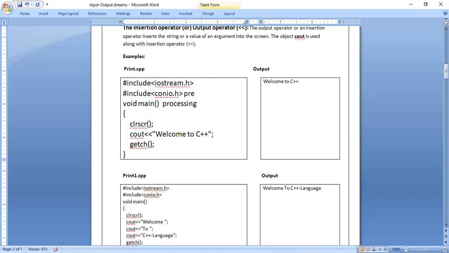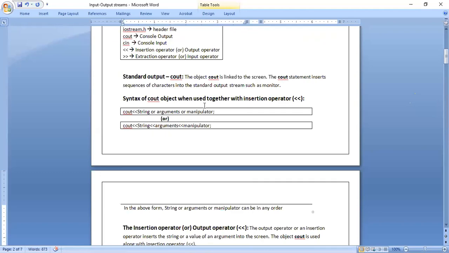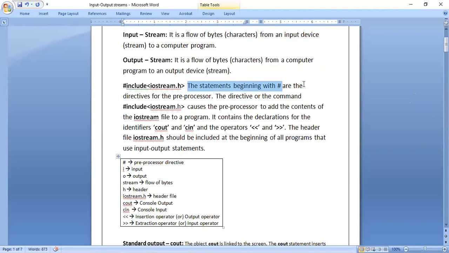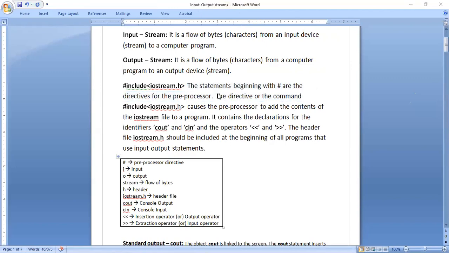Whenever we say before, it is nothing but pre. If I say final exam, and before the final exam we keep one exam, that is called the pre-final exam. Similarly, processing starts from the main, and before the main function, some statements are executed in a C and C++ program. Those statements are called preprocessor statements, and this hash symbol is called the preprocessor directive. Now we will see this explanation. The statements beginning with hash are directives for the preprocessor. The directive or command hash include iostream.h causes the preprocessor to add the contents of the iostream file to a program.